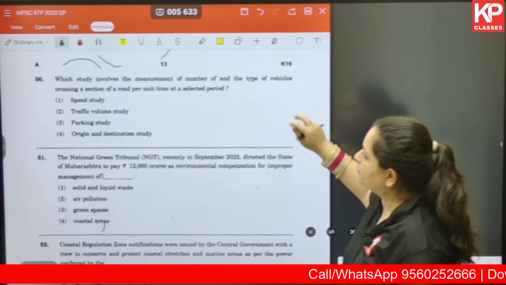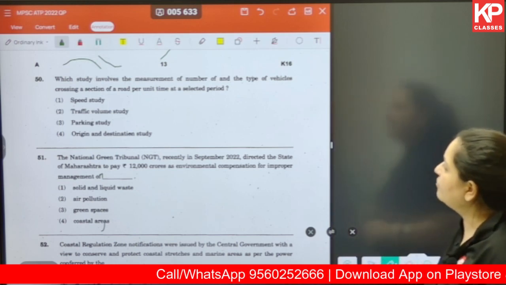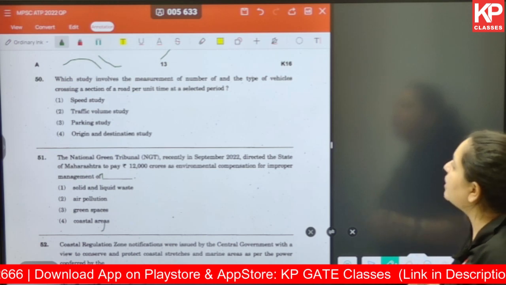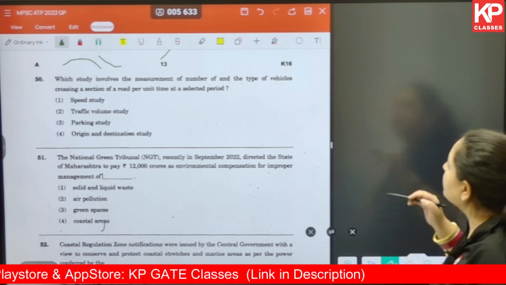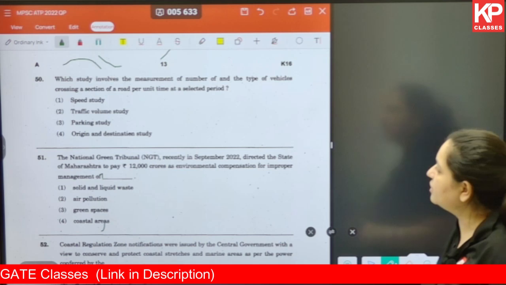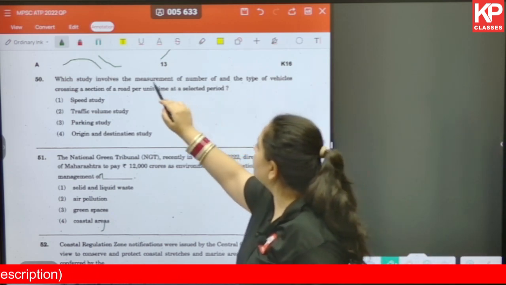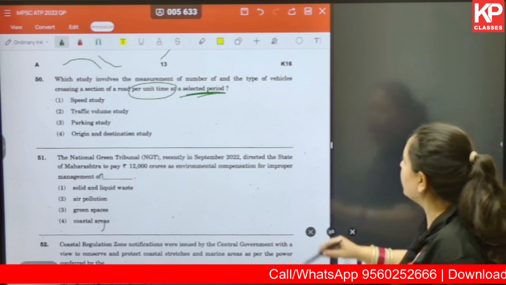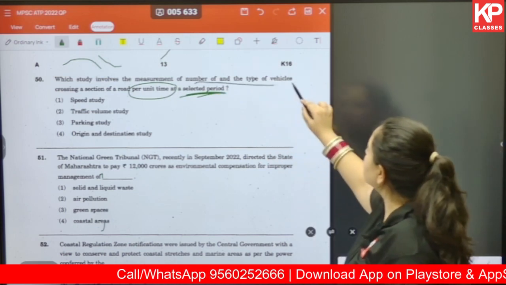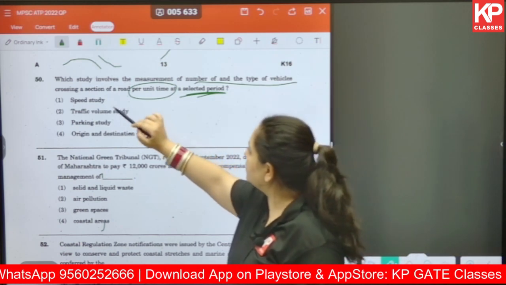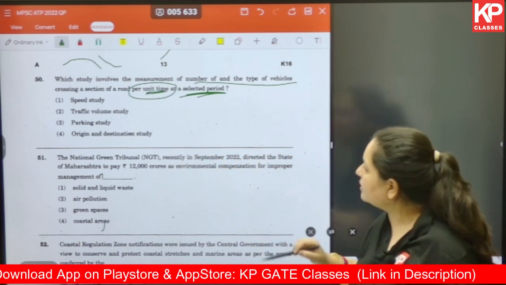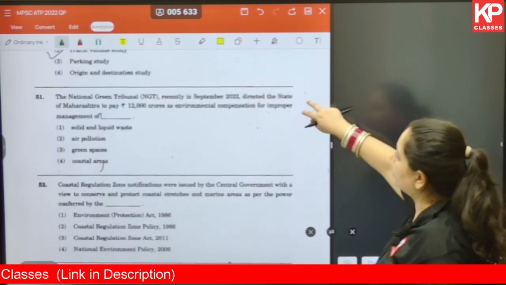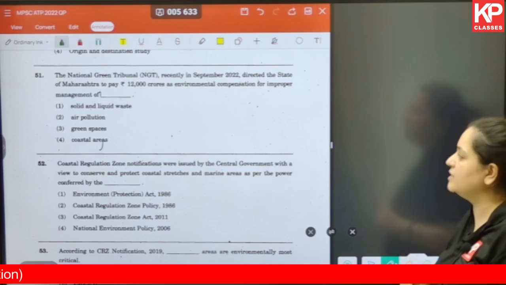Moving on to the next one, question number 50. Which study involves the measurement of the number and the type of vehicles crossing a section of a road per unit time at a selected period? Again, we are talking about the same thing. We are talking about the number of vehicles or type of vehicles crossing a section of a road per unit time. So again, the answer has to be traffic volume study. You can see that it is a repeated question in the same question paper. So there are chances of this also happening.